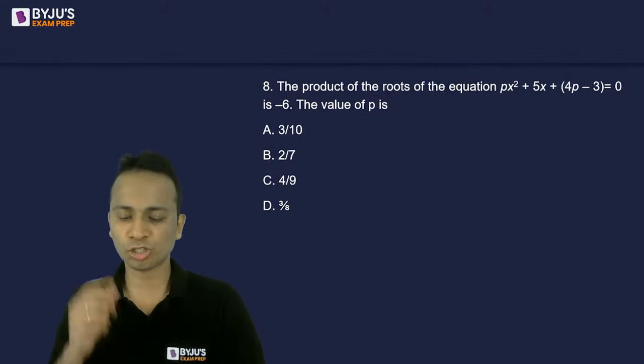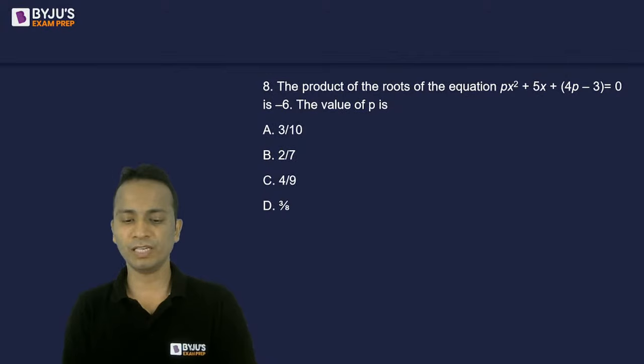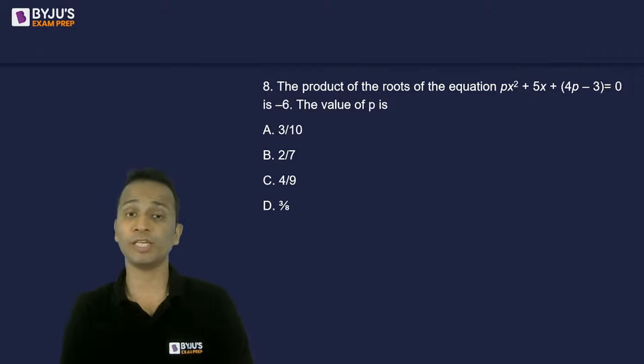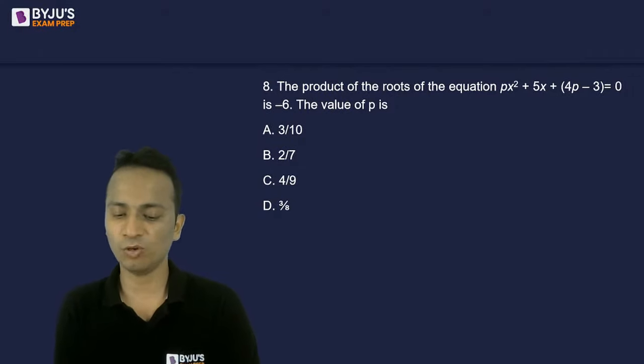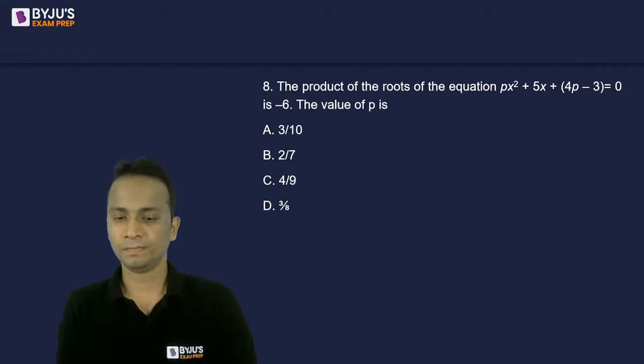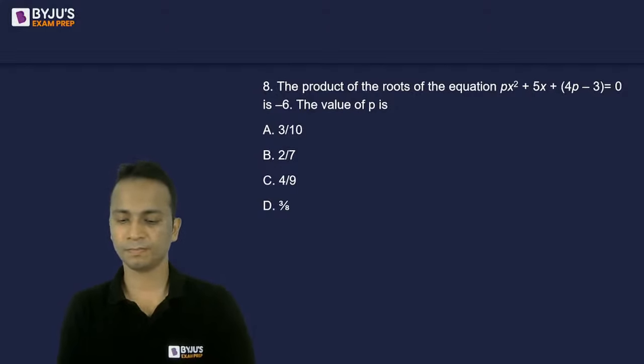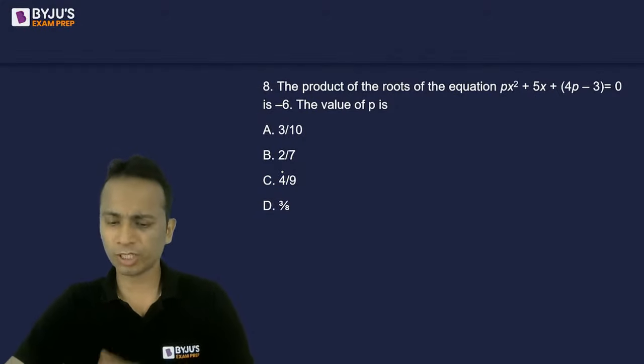Question number 8, the last question, and then we will call it a day. So last question for this session. The product of the roots of the given equation is -6. You have to find out the value of P. Come on, quickly. This one is easy. Write your answer as option A, B, C, or D.